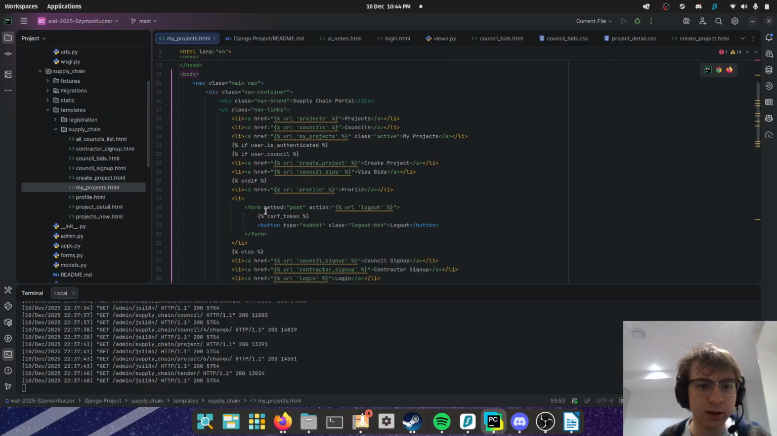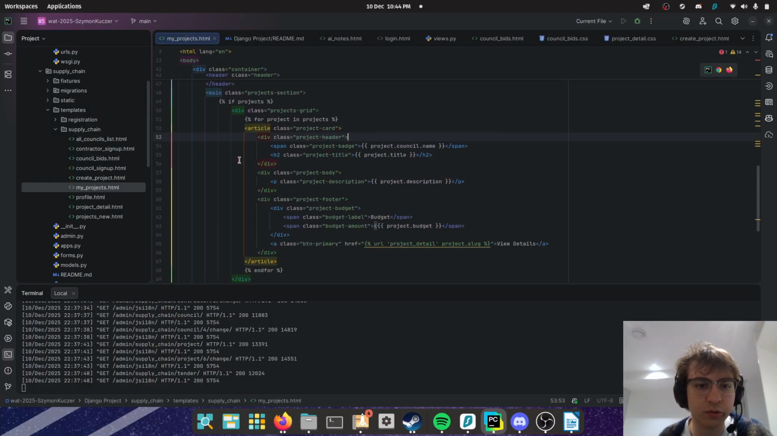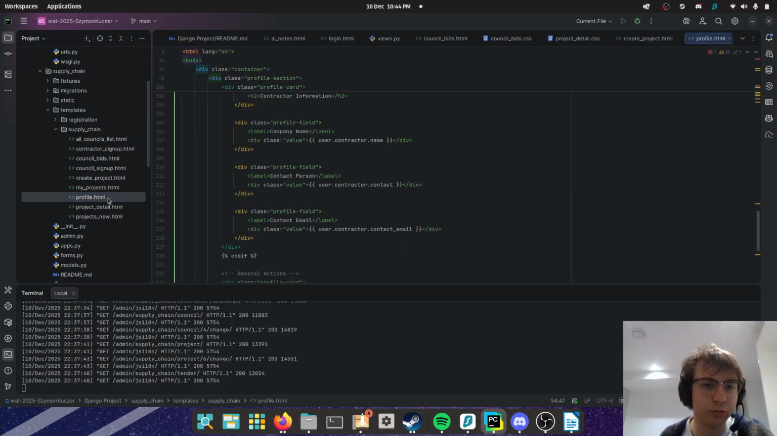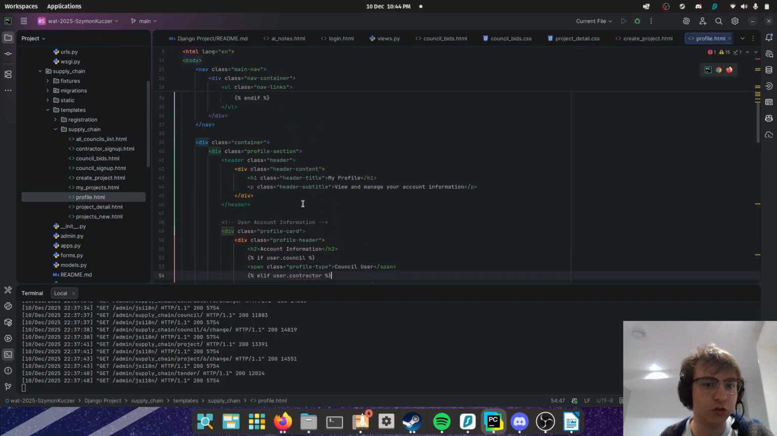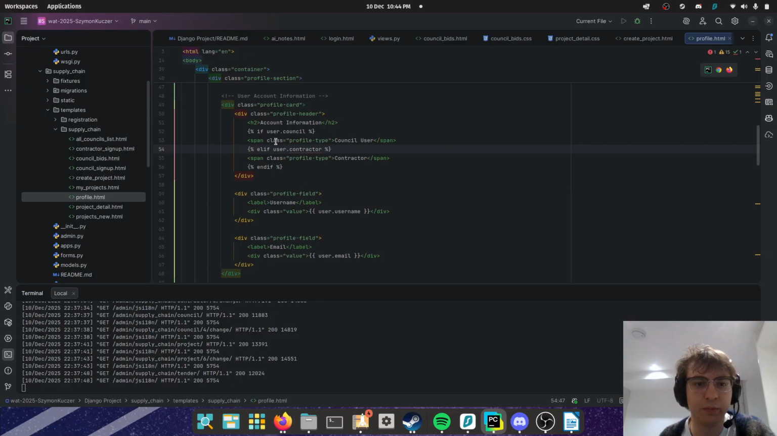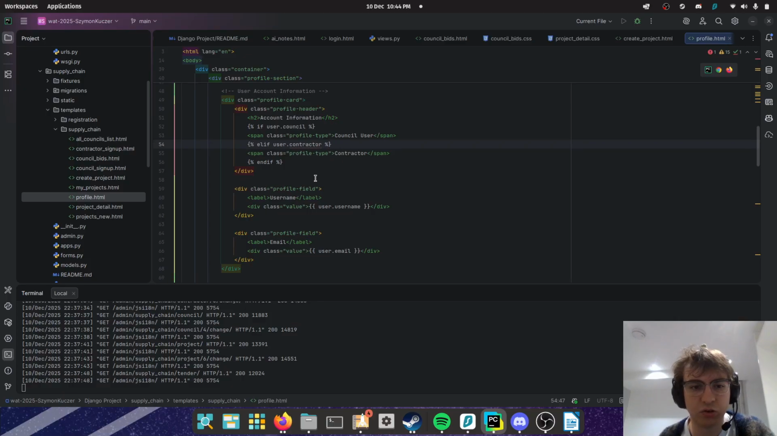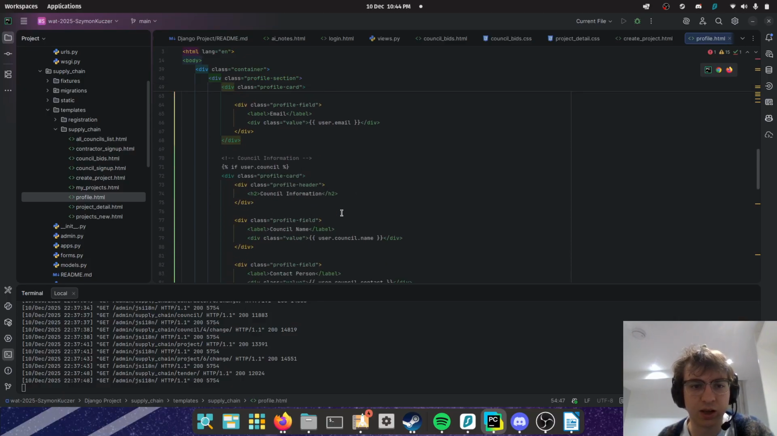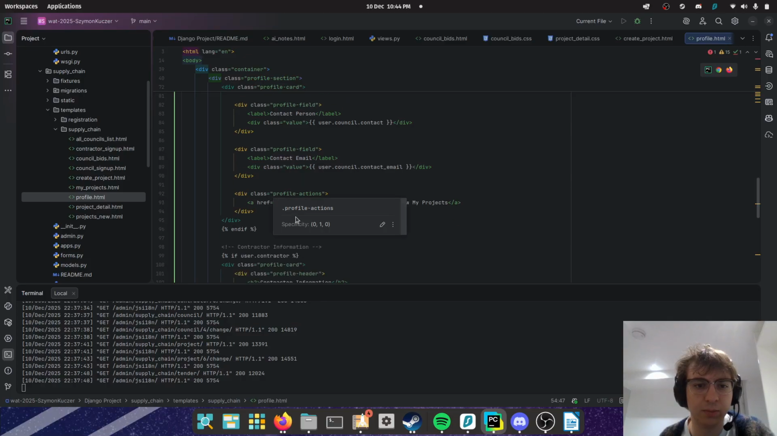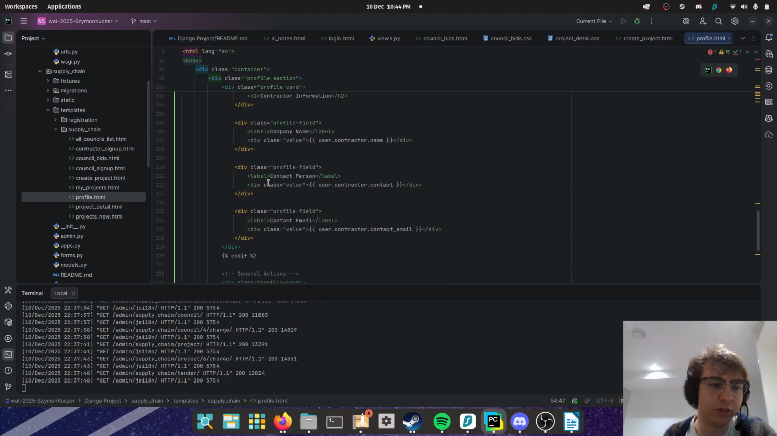My projects displays the user's projects, so we've got an if statement, projects, and then a for loop that loads the projects of that council user. Then we've got a profile page, and this just displays profile information. If they're a contractor, they get contractor info. If the user's a council user, they get council information, so the council name of the council person and the contact email of the council. It's basically the same for the contractor.